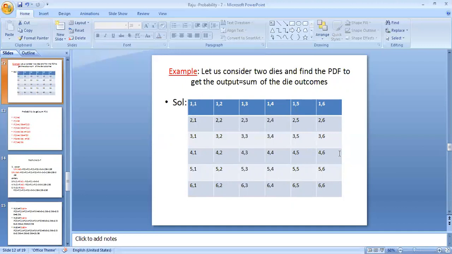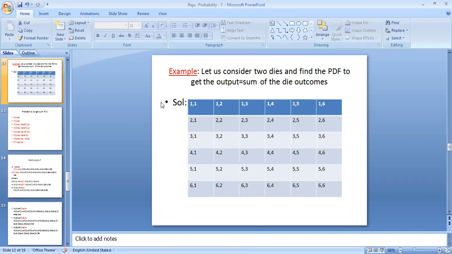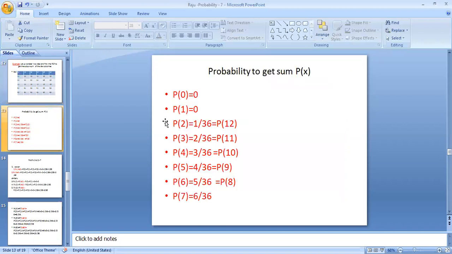But what is the probability to get the outcome? Here the outcome is the sum of the dice outcome. So the probability to get sum 0 is zero, there is no such probability. The minimum is 2, since 1 plus 1 is 2. That is the reason probability to get sum 0 is 0, and there is no 1 here, so the sum is not equal to 1. Therefore the probability to get sum 1 is also 0.